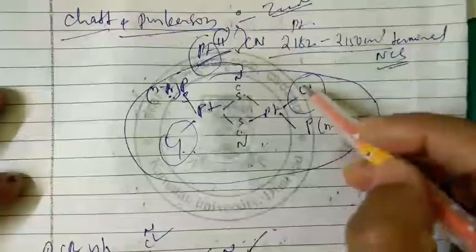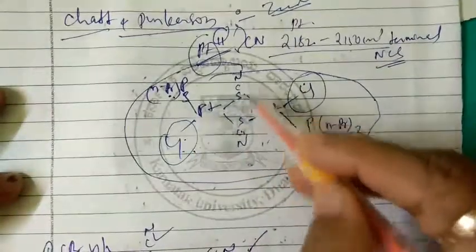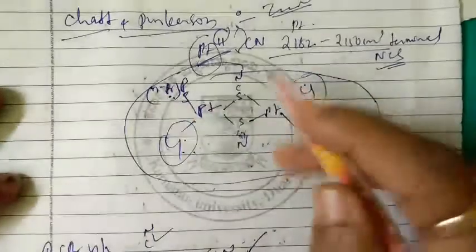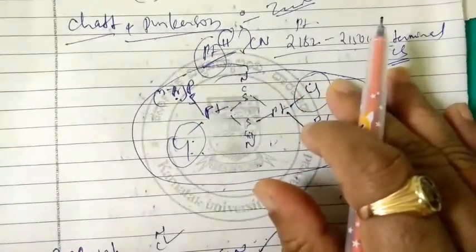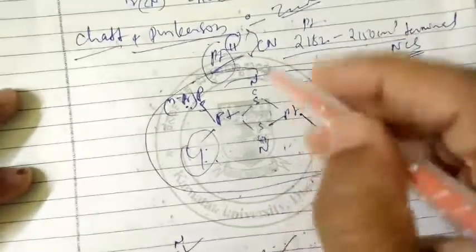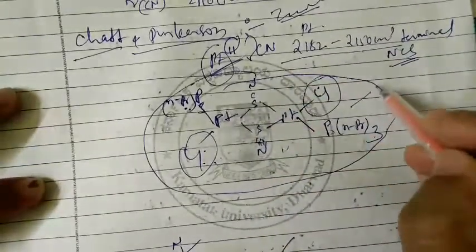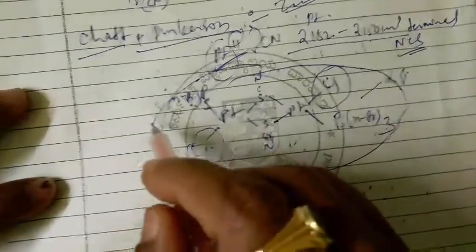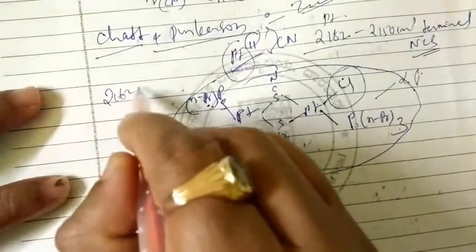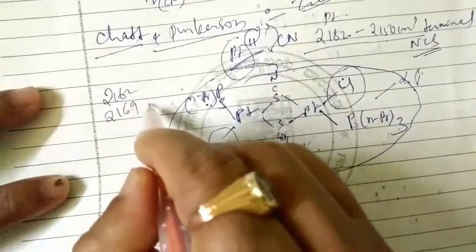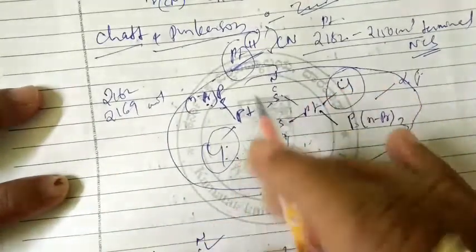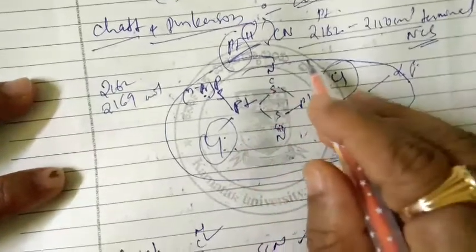Now you can see this compound, where there is halide like this, and SCN is bridged with the CN, and N propyl phosphine on both sides. In this compound they exhibit two isomers, alpha and beta, and they absorb at 2162 and 2169 per centimeter respectively.